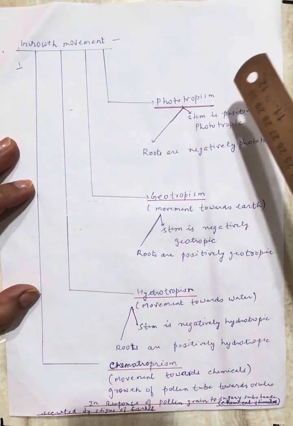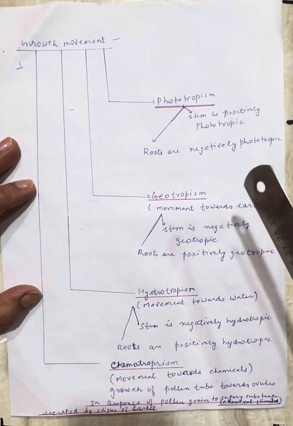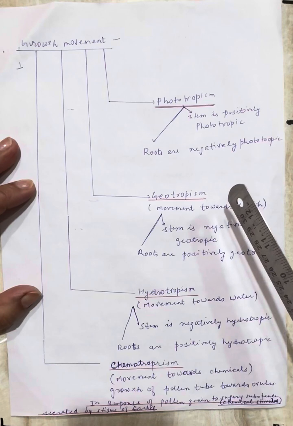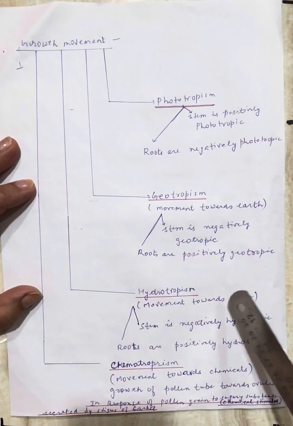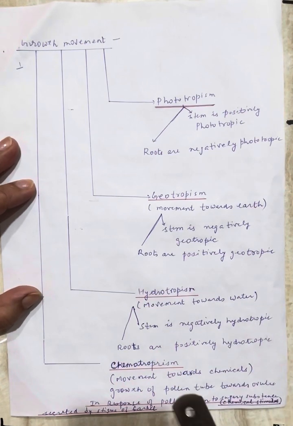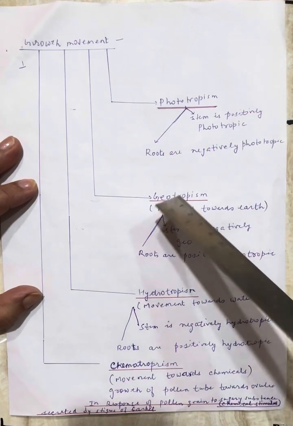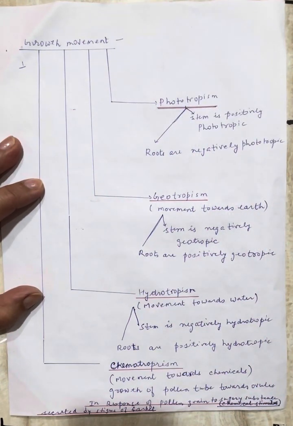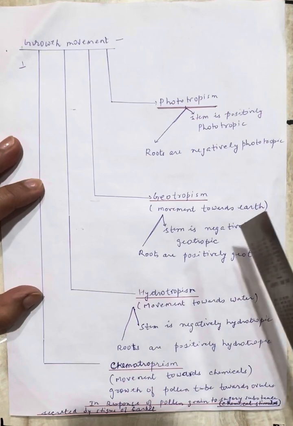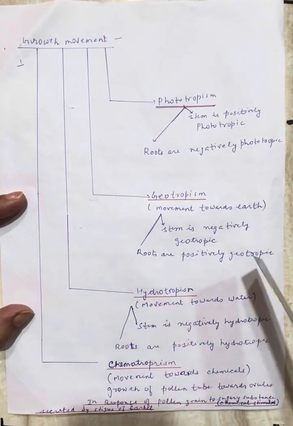First is phototropism, where the stimulus is sunlight; geotropism, where the stimulus is gravity; hydrotropism, which is movement towards water; and chemotropism, which is movement towards chemicals. In phototropism, the stem is always positively phototropic and roots are negatively phototropic. These are also growth movements.